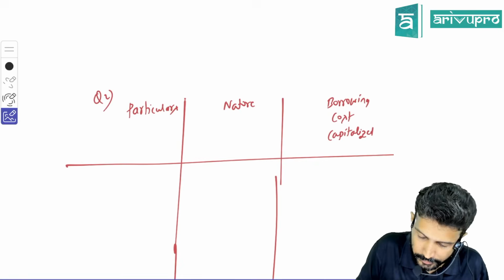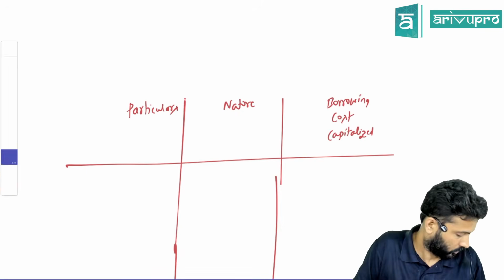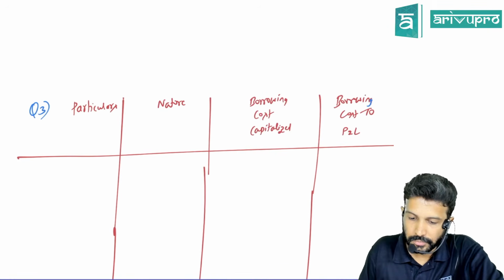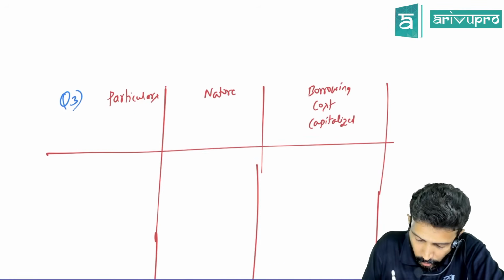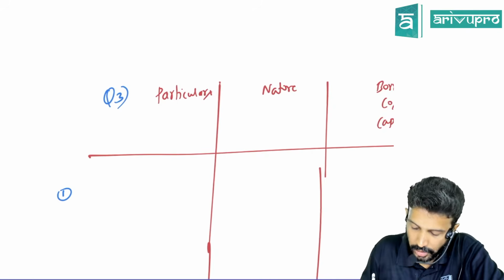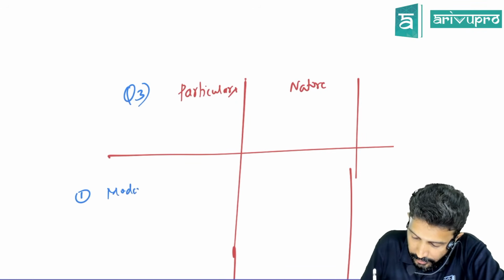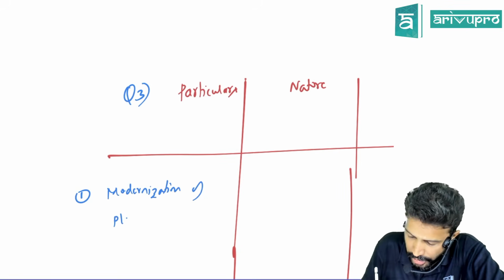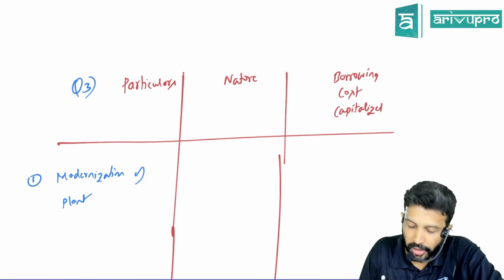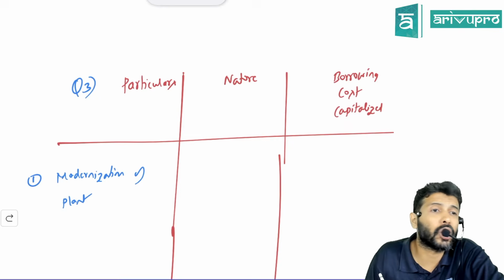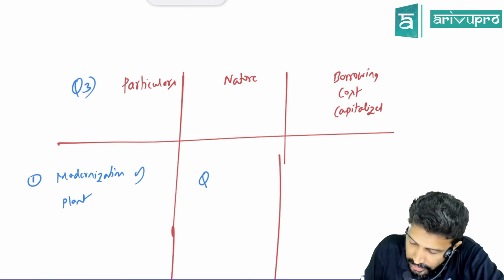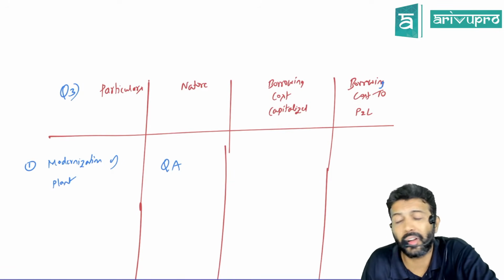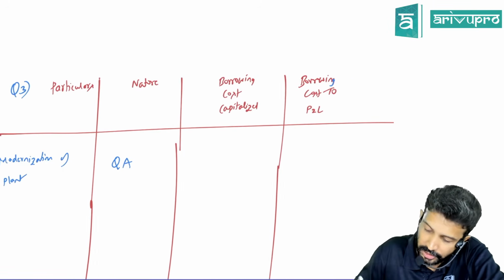Question number 3. What is the first one now? Modernization of plant. In fact, you need not copy. You can take it off also. It's the same solution any which way. Is modernization of plant a qualifying asset or not? This is a qualifying asset. So will borrowing cost go to P&L or be capitalized? Capitalized. Check again, same drama.